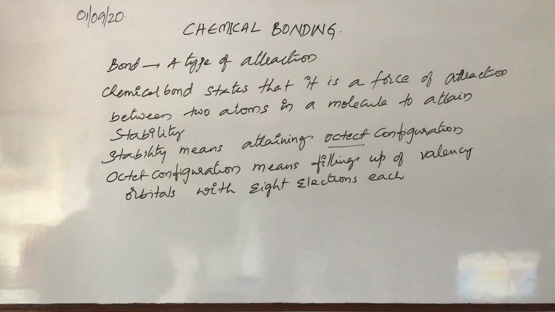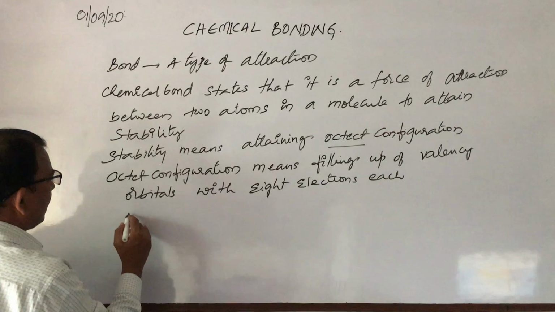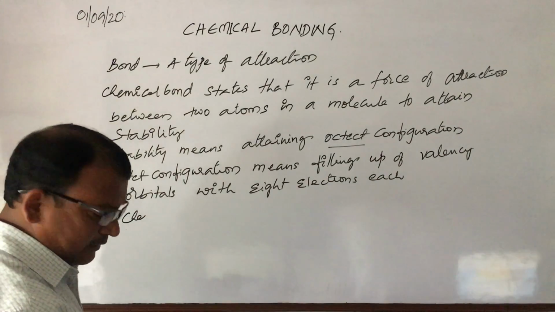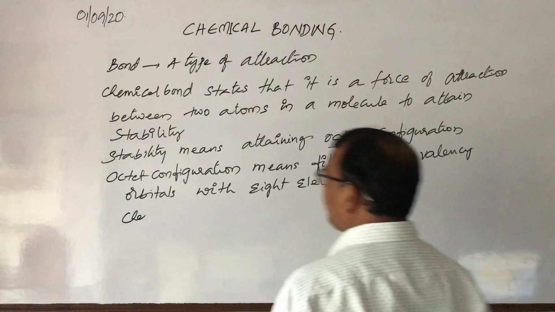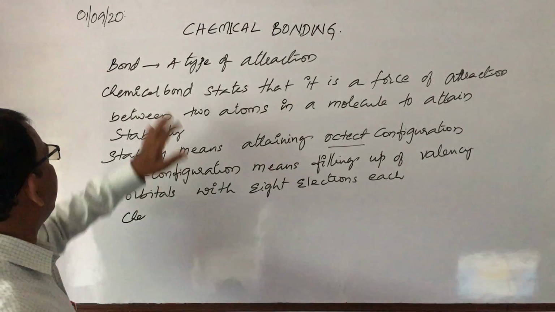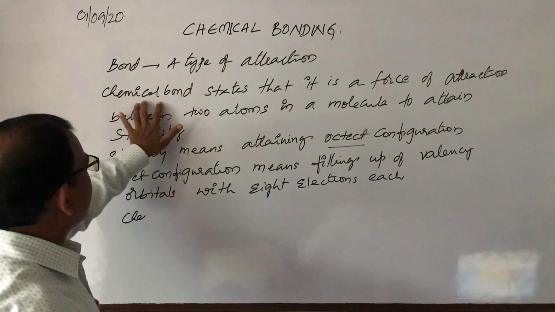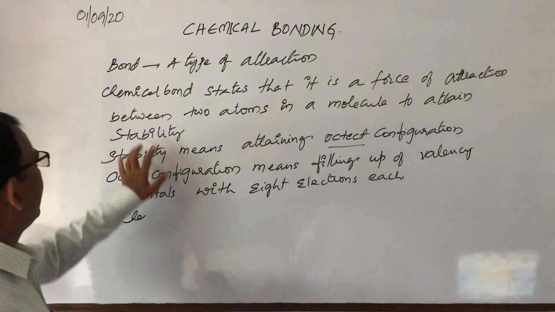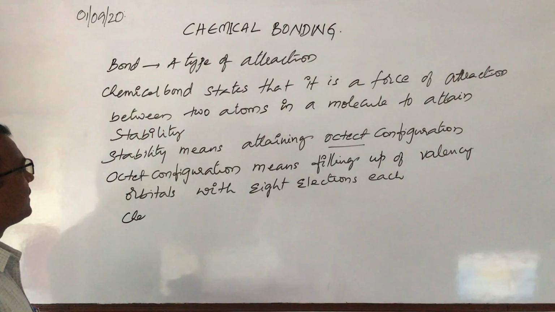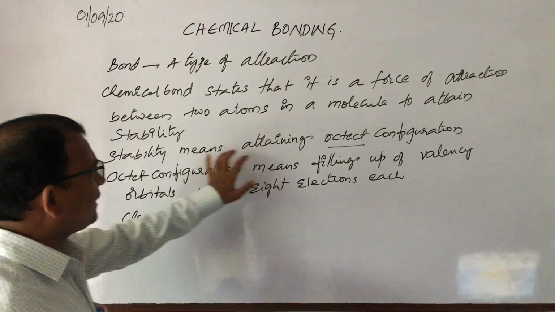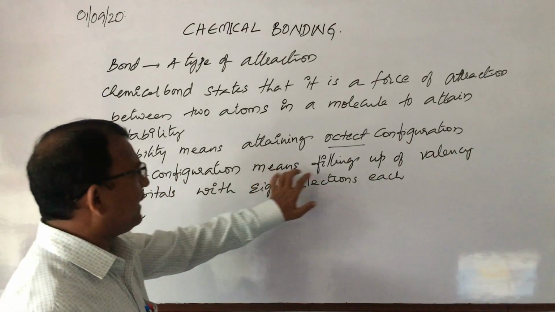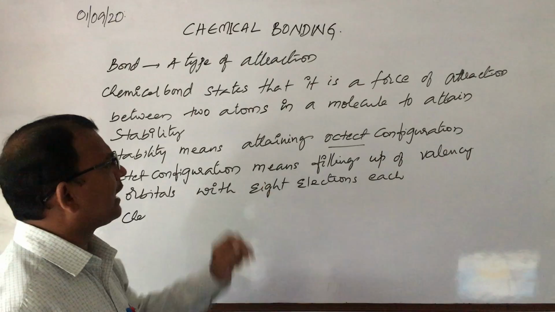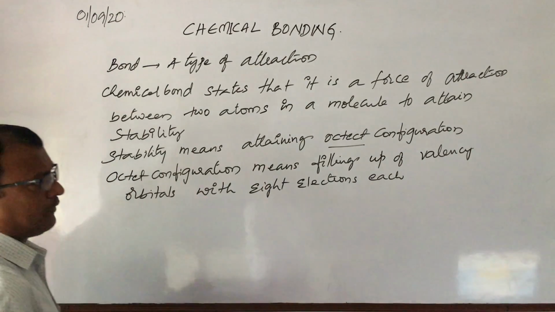Now, chemical bonding involves redistribution of electrons. Is it clear? So once again I will explain. What do you mean by bond? A type of attraction. A chemical bond is a force of attraction between two atoms in a molecule to attain stability. What do you mean by stability? Stability means attaining octet configuration. What do you mean by octet configuration? Filling up of valence orbitals with 8 electrons each is called octet configuration.